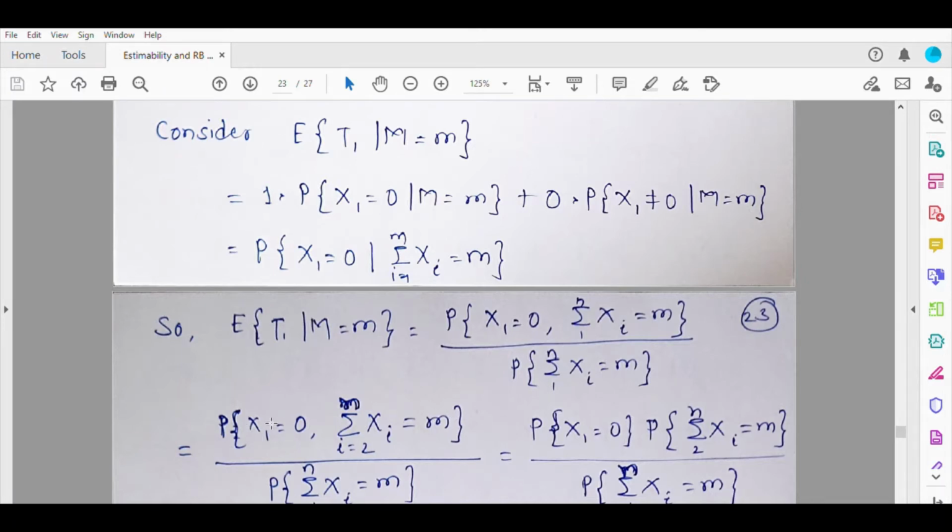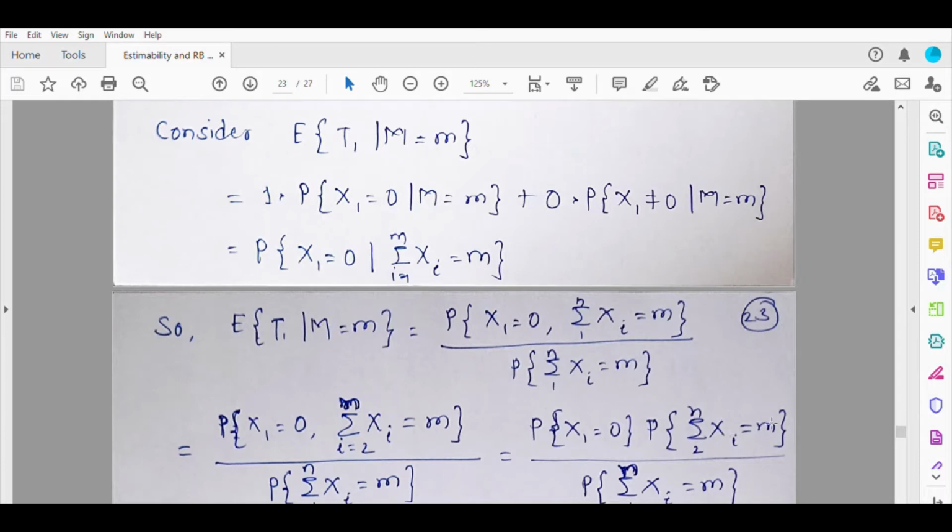Suppose this is event A and this is event B. Right now A and B are independent events, and so you can write this joint probability as the product of marginal probabilities, meaning probability of A into probability of B. So the probability that x1 is equal to 0 into the probability that summation xi from 2 to n is equal to m, and the denominator will be like this.